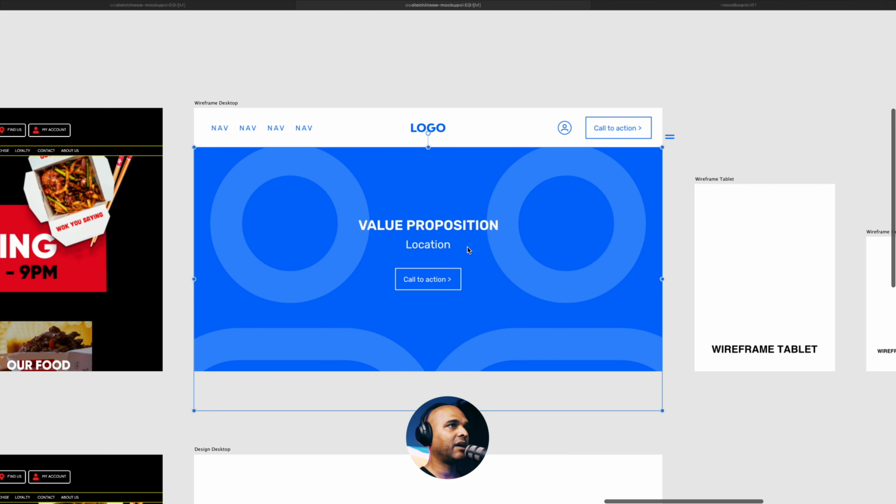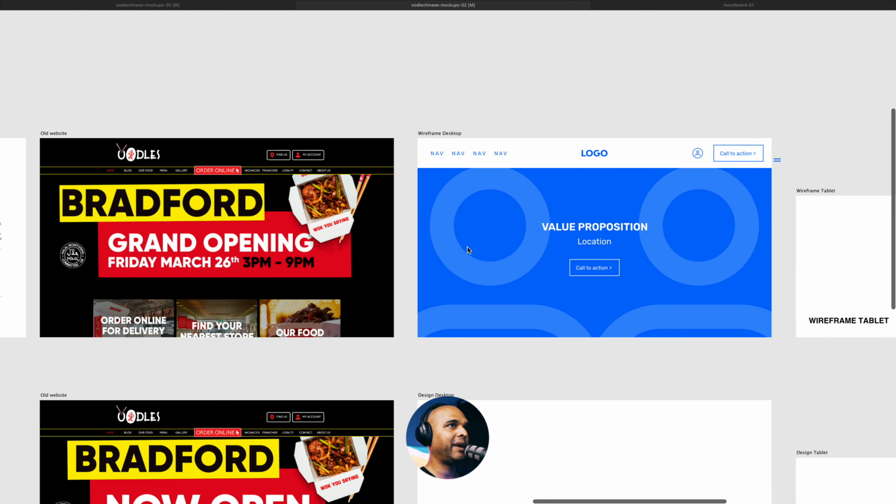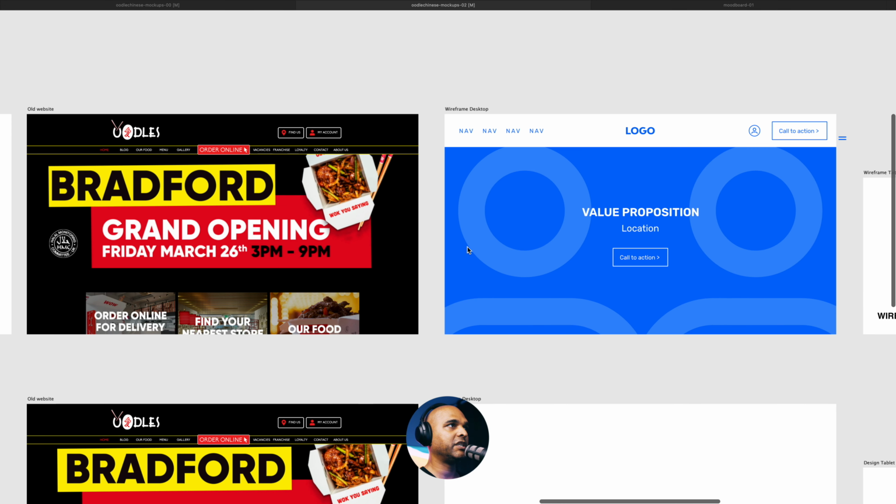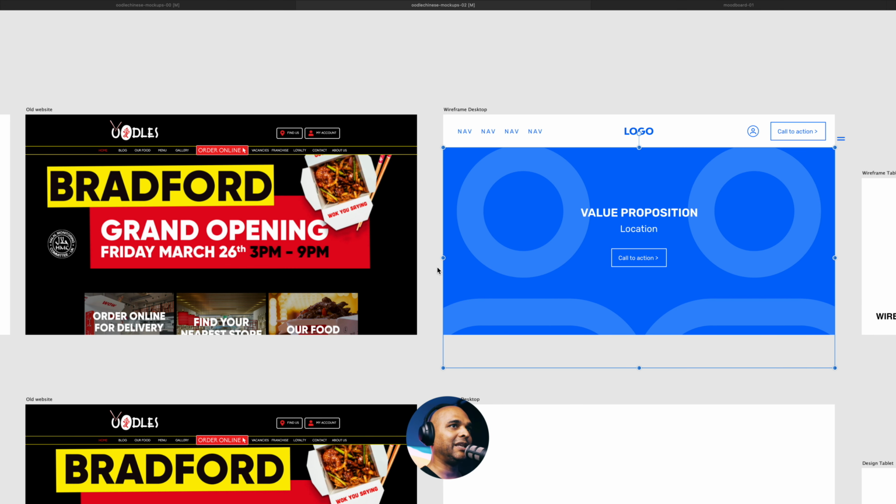Okay, so this is our wireframe, and let's compare it to the original. As you can see, it's not really nice at the moment, but it doesn't have to be nice. It's just a wireframe. You could just literally draw it with pen and paper. The idea is to make things clearer. So first of all, I only have 4 elements in the nav. Now, where do the other elements go?